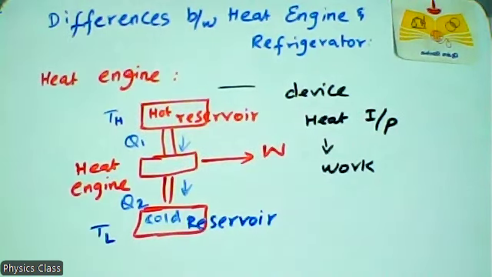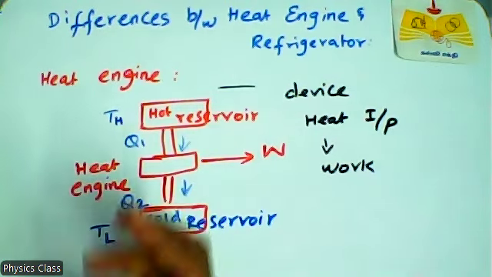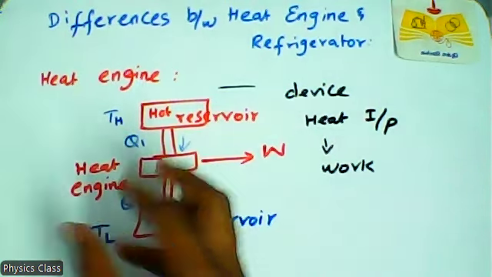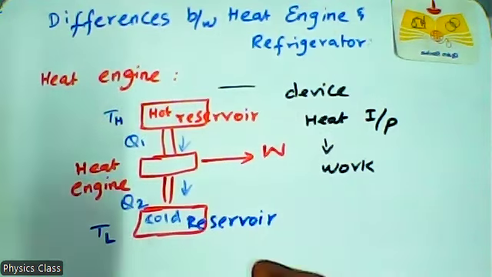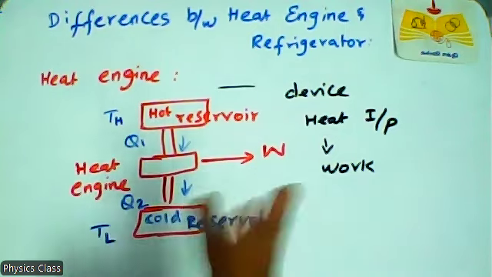This is the basic principle of a heat engine. A heat engine takes heat from the hot reservoir and converts that heat into work by undergoing a cyclic process. So a heat engine has three parts.